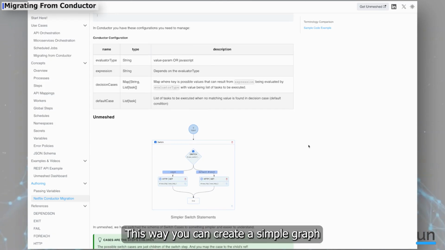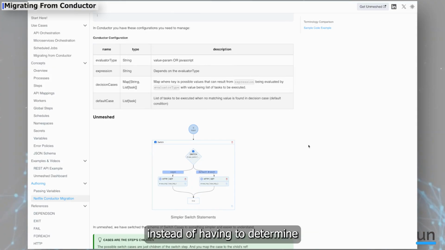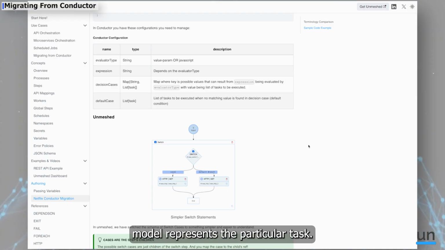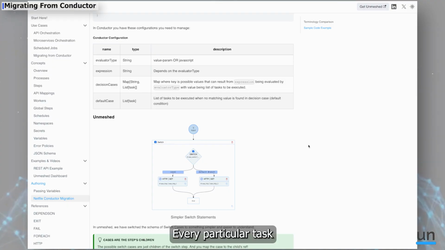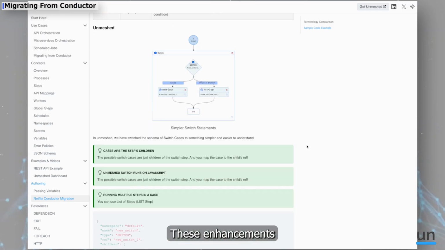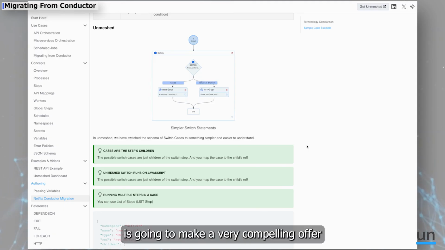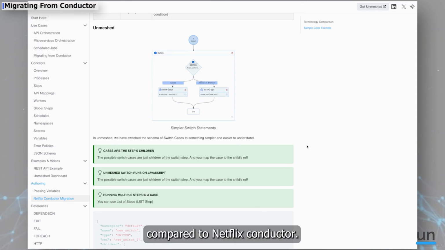This way you can create a simple graph that can represent your entire use case, instead of having to determine arbitrarily what type of data model represents the particular task. Every particular task or step in Unmeshed is a single definition with a single children array that represents the mappings that it needs. These enhancements, as well as significant performance advantages you get, are going to make a very compelling offer compared to Netflix Conductor.